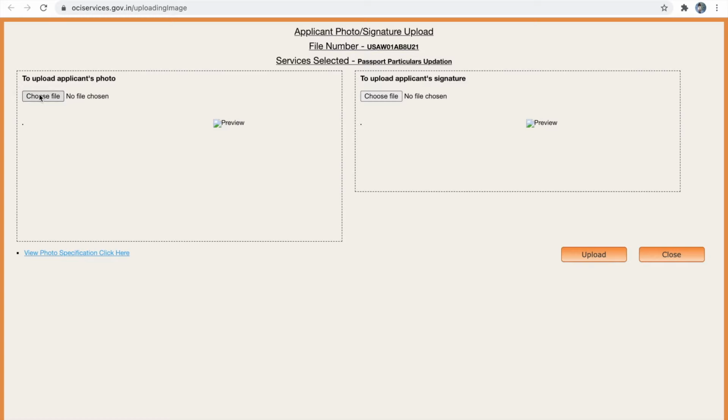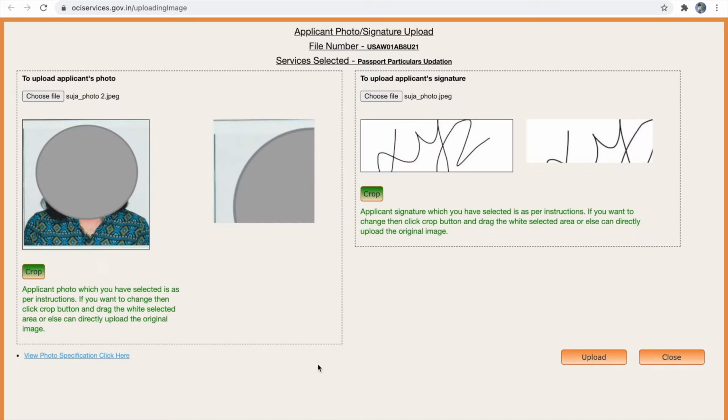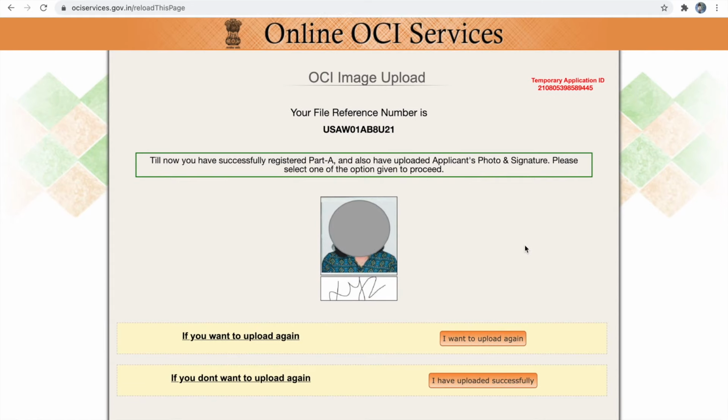Now we have to upload our signature image and photo image. Once you have successfully uploaded your image, it will be green in color, otherwise it will be red in color. If your images are not in the right format or not the right size, you will have difficulty uploading your images. Once you are good with the images, click the upload button. So now your images have been uploaded. If you are okay with the images, you can click I have uploaded successfully.